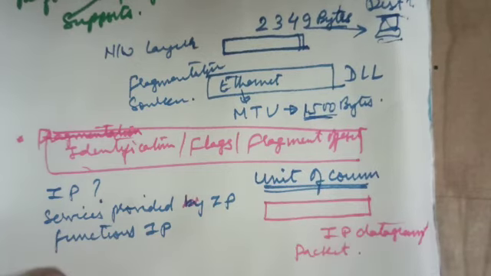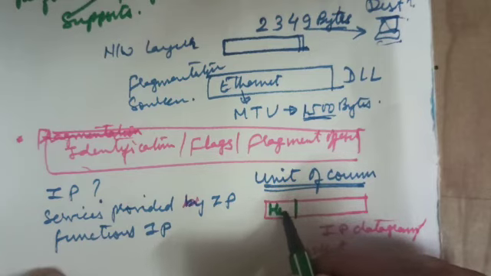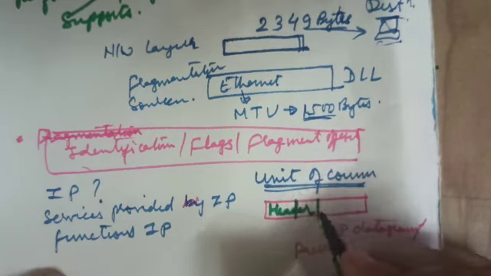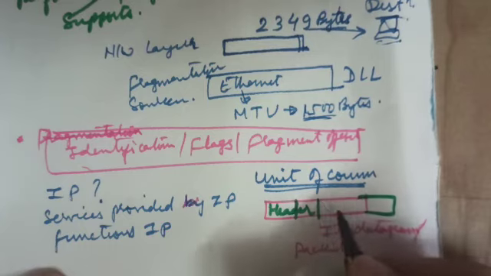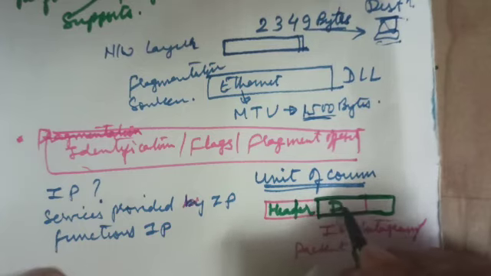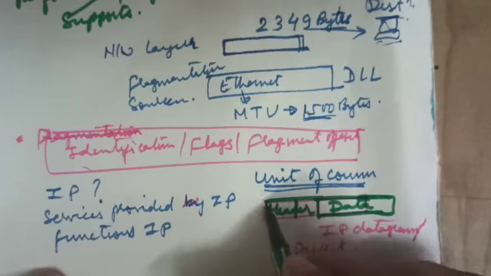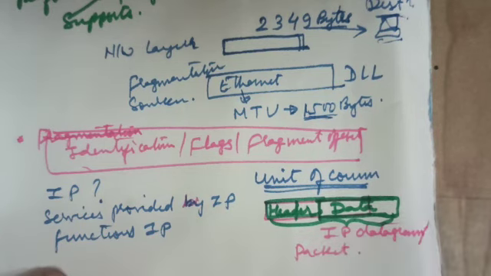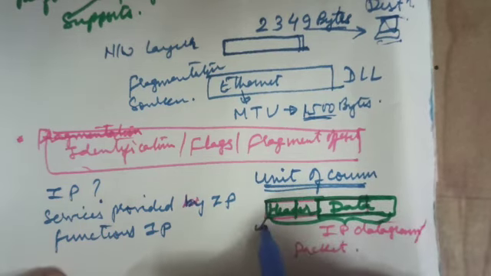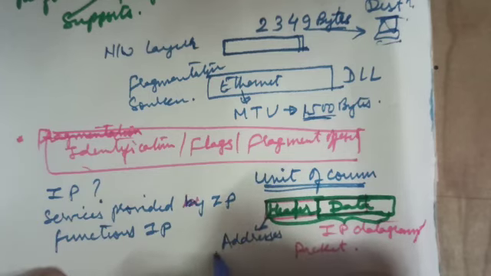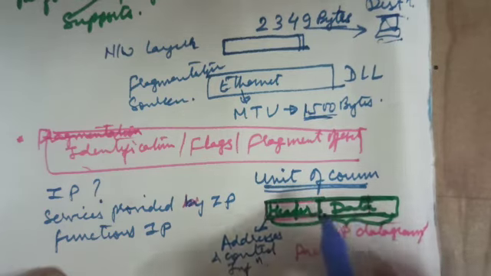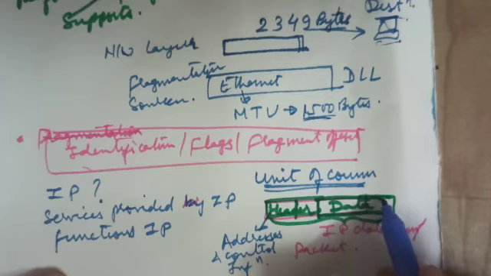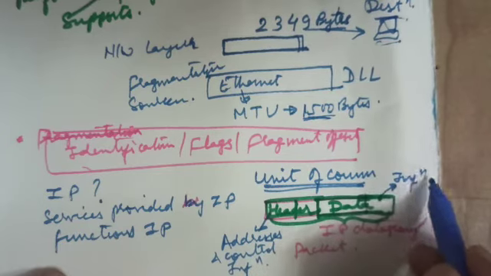Now this IP datagram has a header followed by the data. This complete unit, header followed by data, is called the IP datagram. The header of Internet Protocol is meant to carry the addresses and the control information required for communication. And the data part is meant for carrying the actual information.